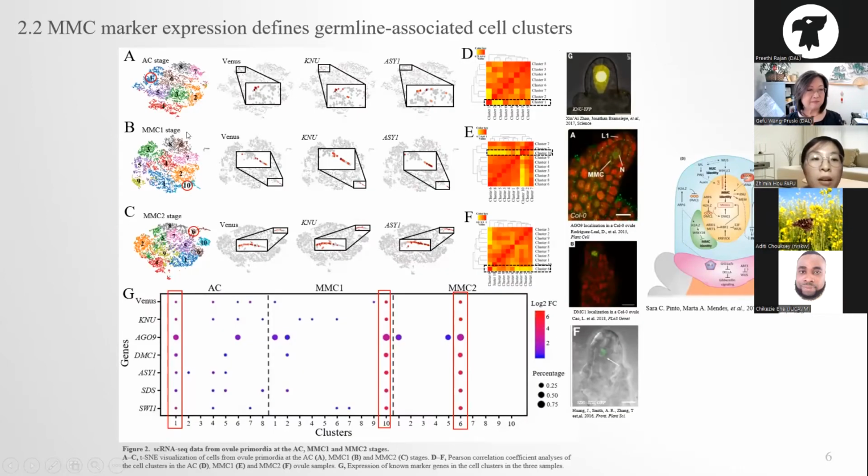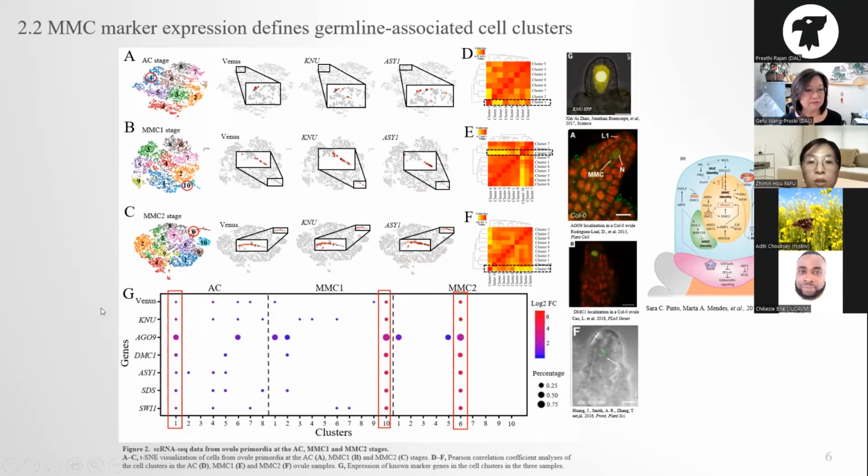Then we performed the graph-based clustering of each sample and got 8, 10, and 10 cell clusters. Then we examined the transcriptomic information and the expression level of various signal and MMC marker genes. And we found that they are enriched in cluster 1 in AC stage, cluster 10 in MMC1 stage, cluster 6 in MMC2 stage. So we defined these 3 clusters, AC.1, MMC1.10, MMC2.6 as the female germline associated cell clusters.